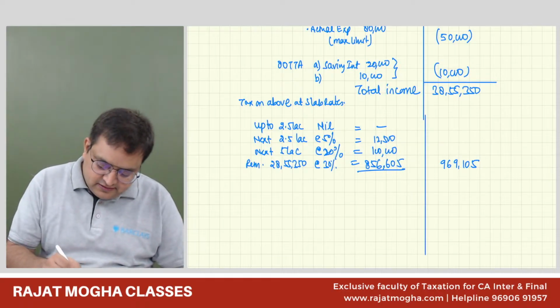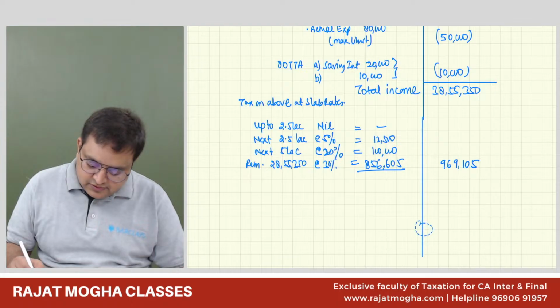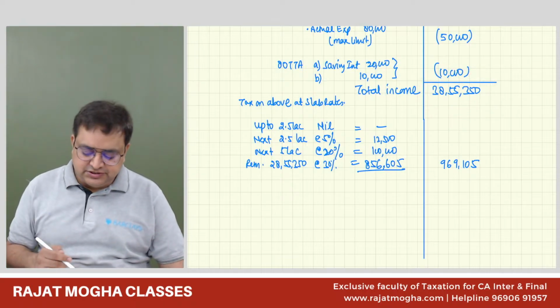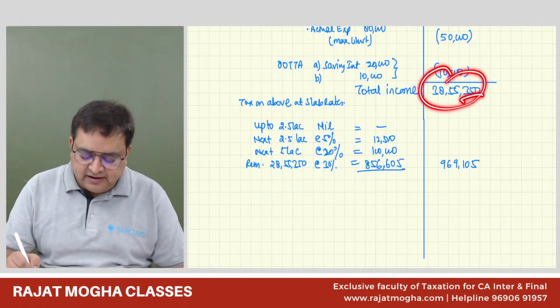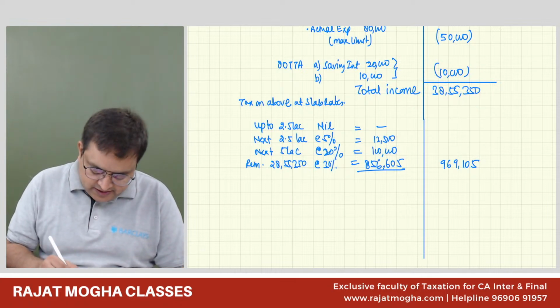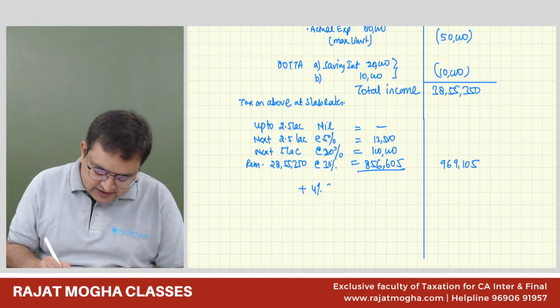Should we add surcharge also? No, because the total income is not going above 50 lakh. So we should not add surcharge. If it would have been above 50 lakh, we would have seen the surcharge also. But as of now, there is no surcharge. So now you can add 4% health and education cess.